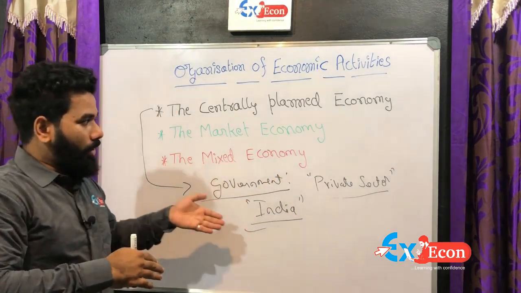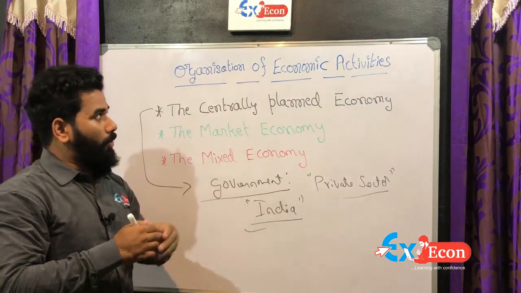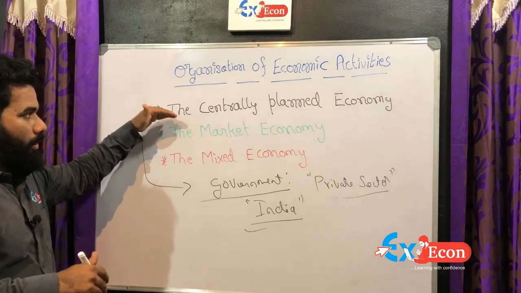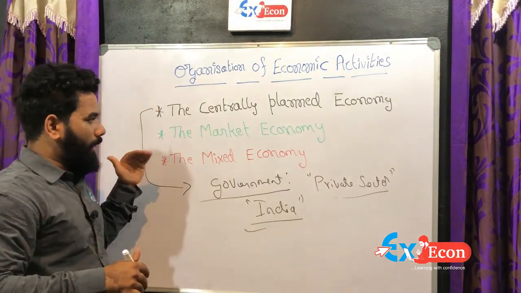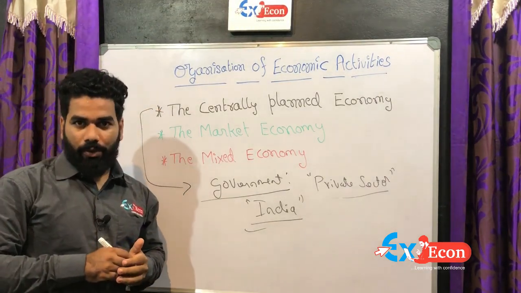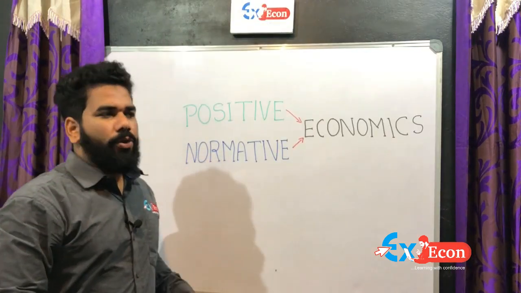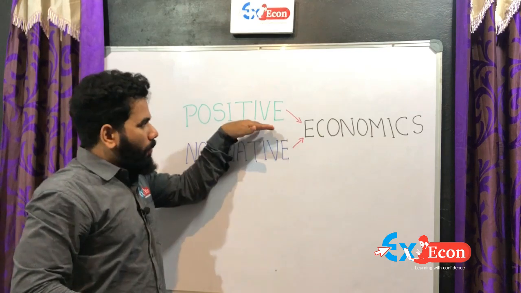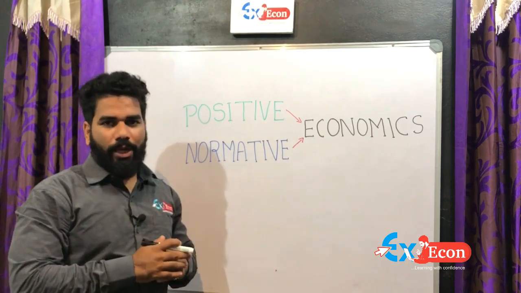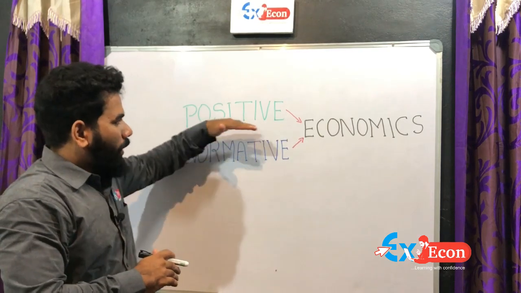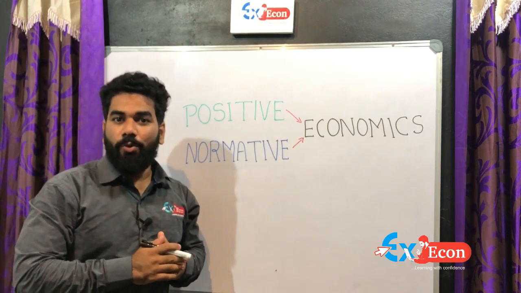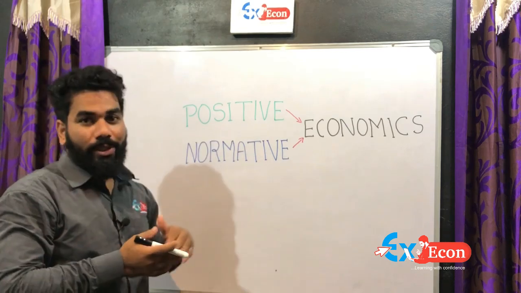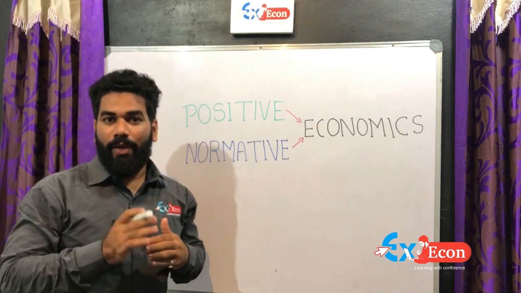So in the organization of economic activities, the main three points are the centrally planned economy, the market economy, and the mixed economy. The next concept is the two standard branches of modern economics: positive economics and normative economics. Positive economics is an effort to make the subject more scientific, and it is totally based on fact.